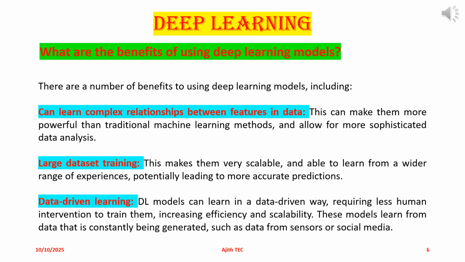What are the benefits of using deep learning models? There are a number of benefits to using deep learning models, including: they can learn complex relationships between features in data. This can make them more powerful than traditional machine learning methods, and allow for more sophisticated data analysis. Large dataset training: this makes them very scalable, and able to learn from a wider range of experiences, potentially leading to more accurate predictions. Data-driven learning: DL models can learn in a data-driven way, requiring less human intervention to train them, increasing efficiency and scalability. These models learn from data that is constantly being generated, such as data from sensors or social media.